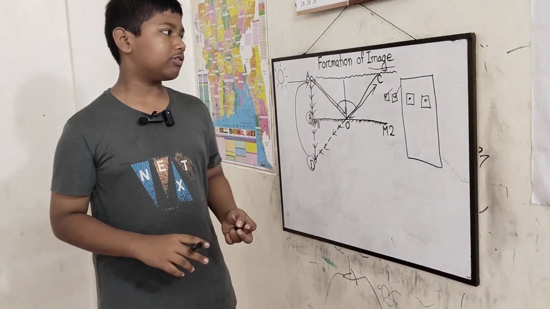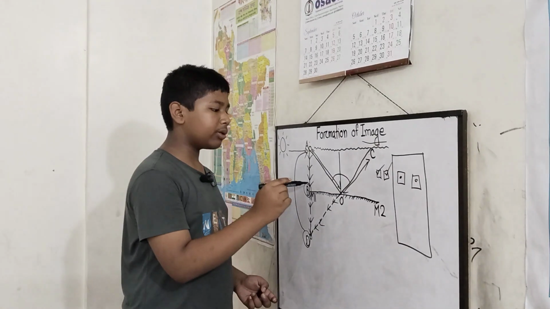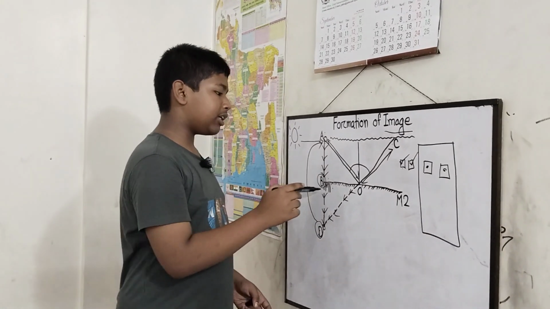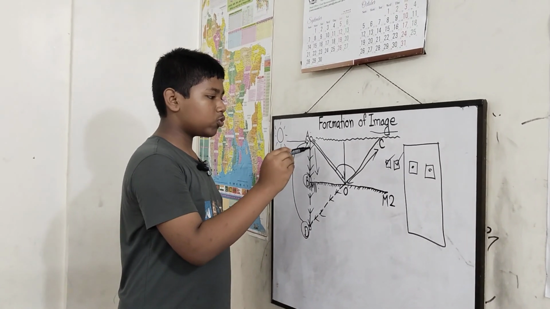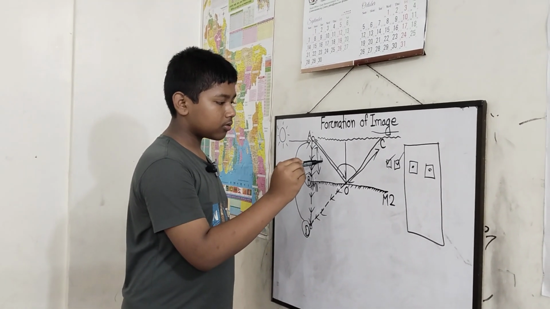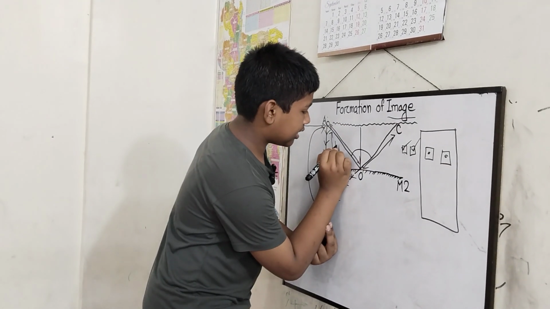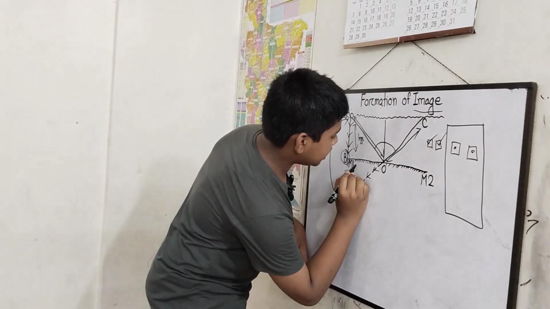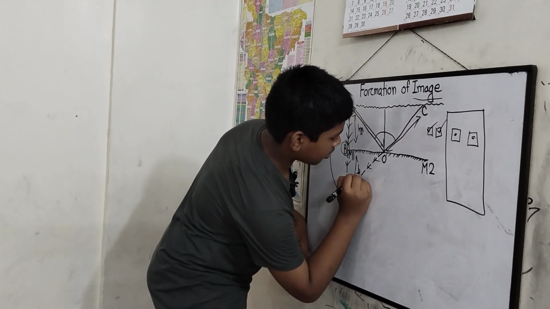Another law of images is that the distance from the object to the mirror is the same as the distance from the other side of the mirror to the image. So you see, let's say that this is 1 meter. Because of this rule, this ray will also be 1 meter.